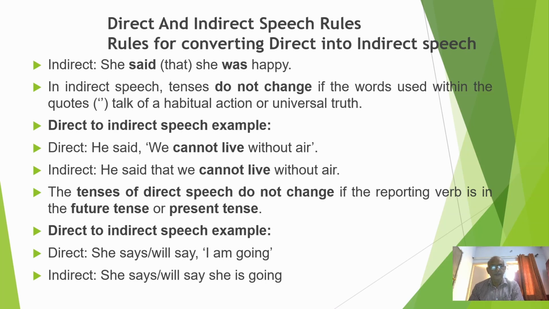In indirect speech, tenses do not change if the words within the quotes talk of habitual actions or universal truth. Habitual actions means we repeatedly do things daily. Universal truth means something like the earth moves around the sun. Example: He said, "We can't live without air." Here, although the reporting verb is in the past tense, the verb in the reported speech will not change. She said that we can't live without air.